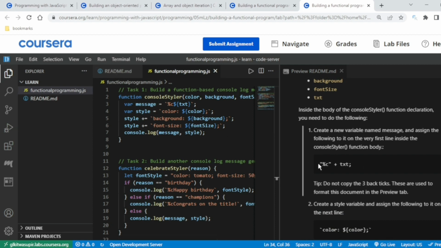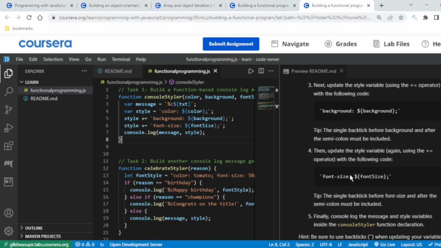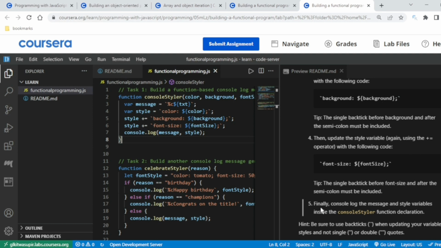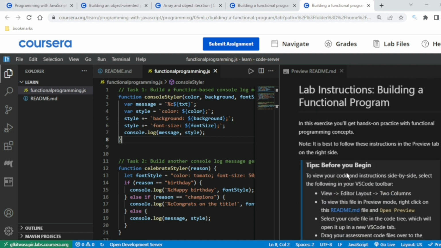Initially I had written this, but as you can see, I have changed it because while console logging the message, they've also shown that we have to console log. In the fifth point, they've written finally console log the message in the style variable inside the console styler function declared. If you are watching this video, you should first go to this lab.